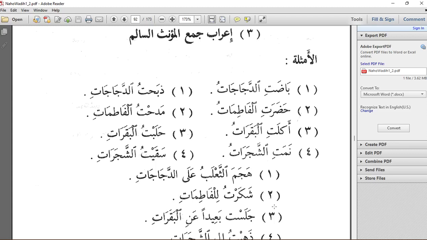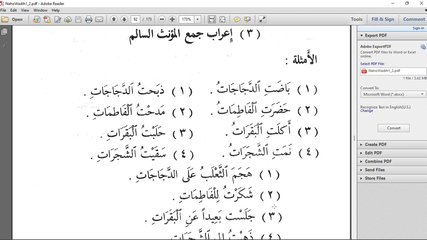The next one we have akalatil baqaratu. The cows ate. The singular form of baqarat is baqaratun. Then with the addition of alif and ta, we have al-baqaratu. So the cows perform the action, showing that the cows are the fa'il of the sentence, and we know the fa'il always takes raf'. The Dhamma on the ta is indicating that al-baqaratu is in reference state.